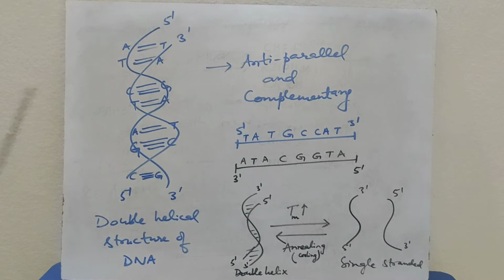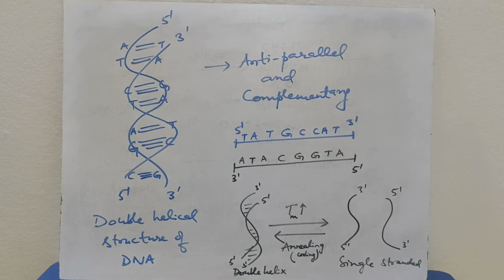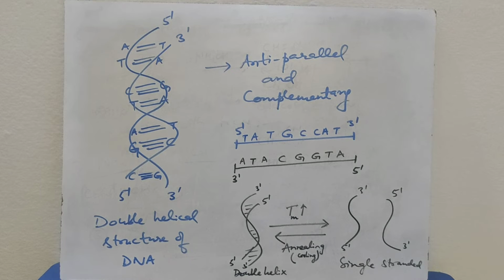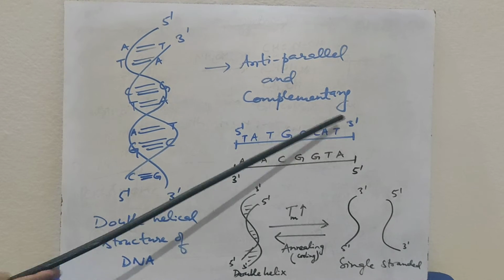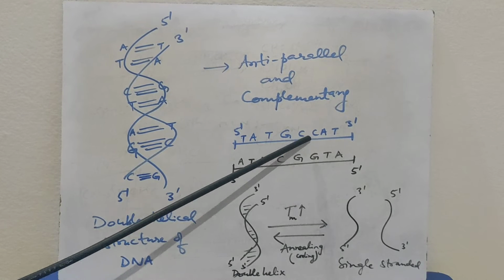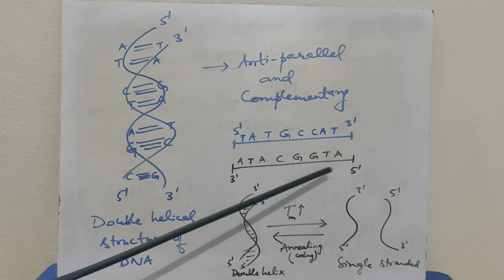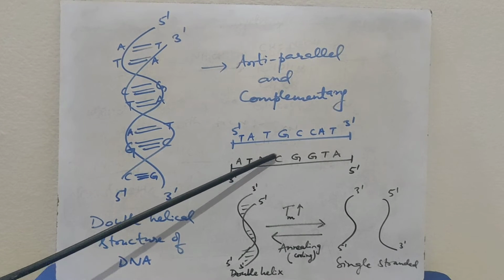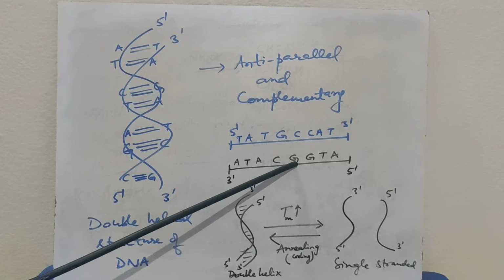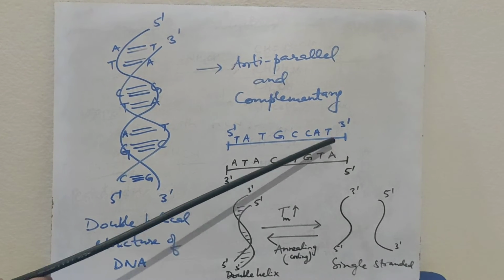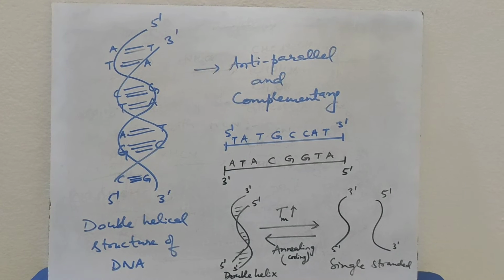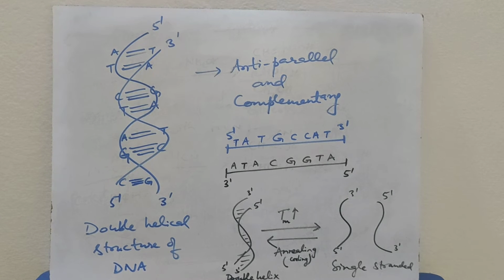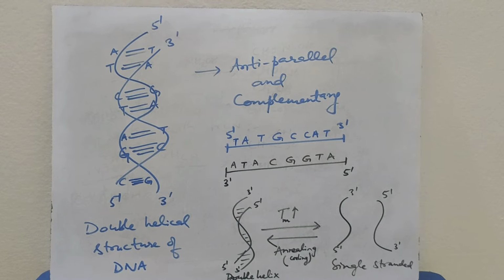So if we know the nucleotides in one of the strands, then we can predict the nucleotides of the other strand by the Watson and Crick base pairing rule. Suppose the 5' to 3' strand is TATGCCAT. Then the 3' to 5' strand will be: in front of T there will be A, in front of A there will be T, in front of T, A, in front of G, C, in front of C, G, in front of C, G, in front of A, T, in front of T, A. So if we know the nucleotides in one strand, the other can be easily predicted by knowing the Watson and Crick base pairing rule.